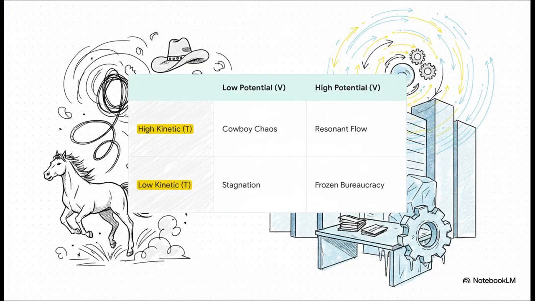And I bet you've lived in every one of these quadrants. High motion but low structure, that's cowboy chaos, where everyone's shipping fast and breaking everything. Low motion and high structure, that's frozen bureaucracy, where process has killed all progress. The sweet spot, the place we're all trying to get to, is that top right, resonant flow. This is where you have a ton of activity, a ton of energy, but it's all happening inside a stable, well-defined system that keeps everything productive.